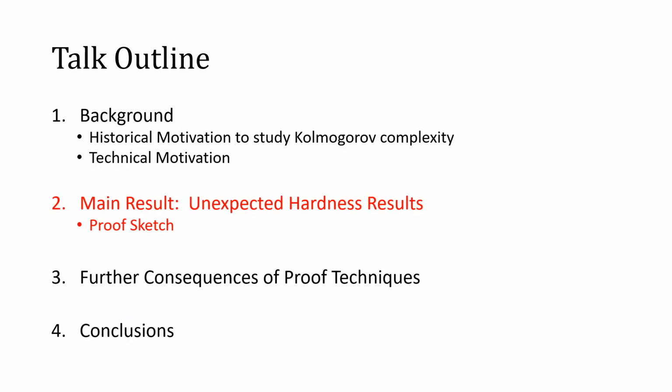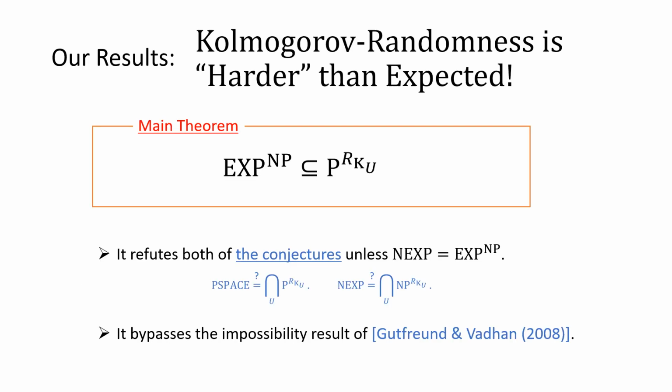Now, let me state our main result. Our result indicates that Kolmogorov-Randomness is much more powerful than expected. Specifically, we were able to improve the PSPACE hardness result to an EXP^NP hardness result. This result refutes both of the conjectures mentioned before under a standard complexity-theoretic assumption. And this bypasses the impossibility result of Gutfreund and Vadhan.